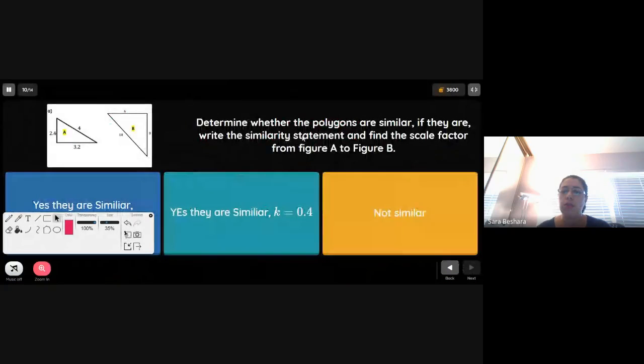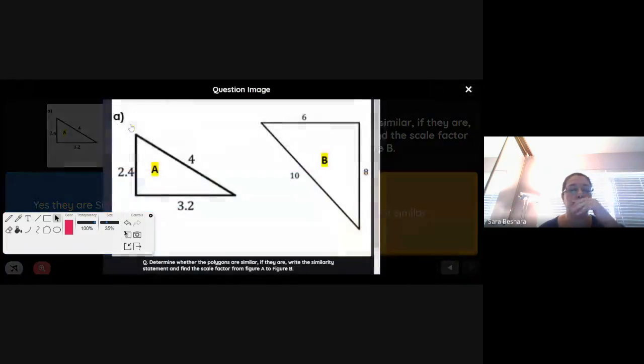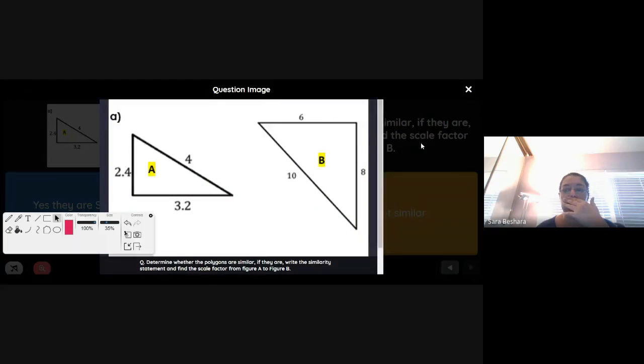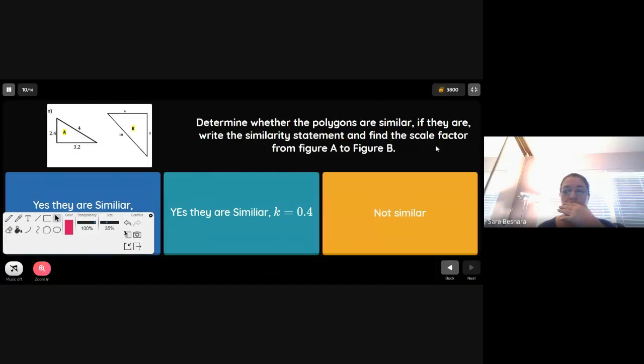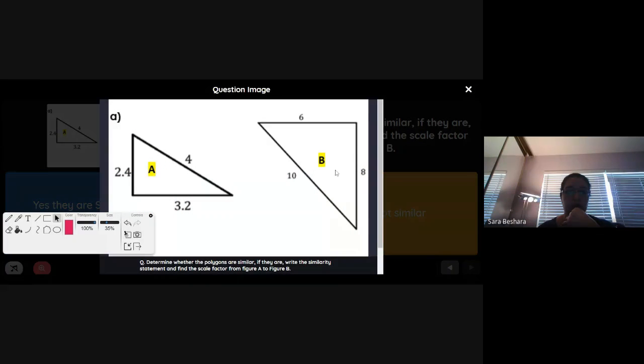All right, determine whether the polygons are similar, and if they are, we're going to find the scale factor from A to B. Okay, we're not going to write the similarity statement. It really happens only when we're dealing with triangles, which we have an entire 3 sections on. I'm not going to worry about that. So it already specified the scale factor. It is from A to B.